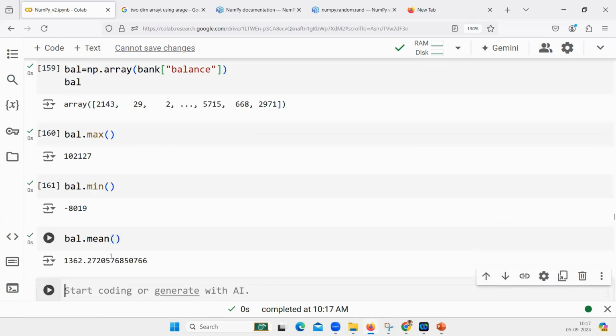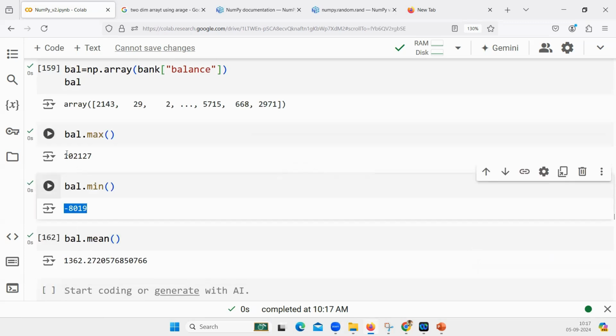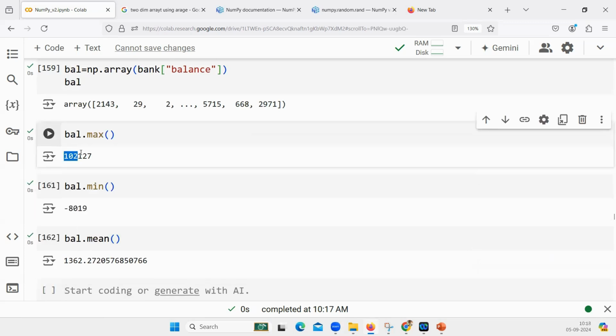So what is the average bank balance? 1362. What is the minimum bank balance? Negative value. What is the maximum bank balance? Around 102,000. If you want to get the minimum, maximum, mean value of an array, you can do it in this manner.